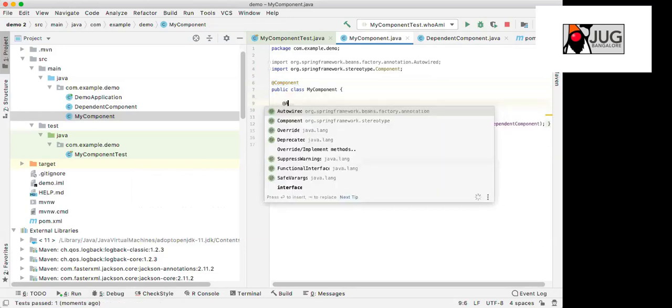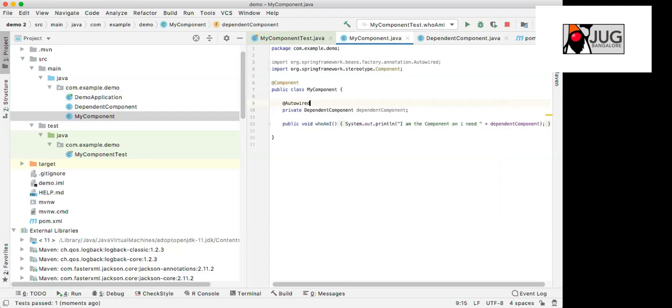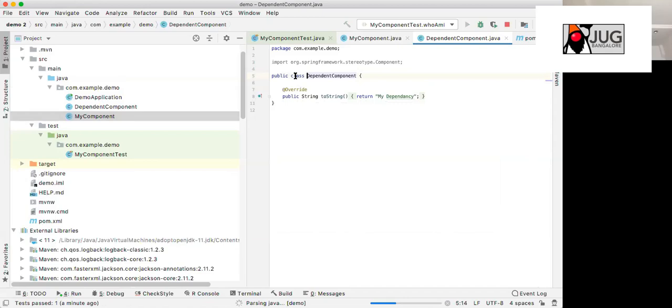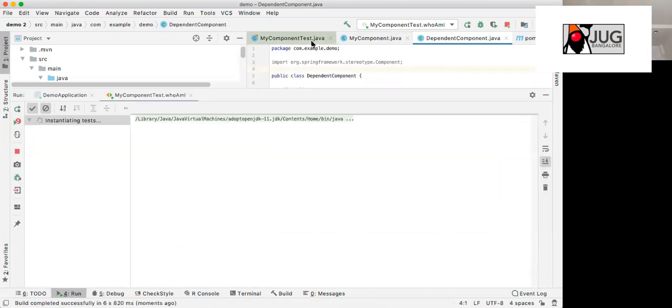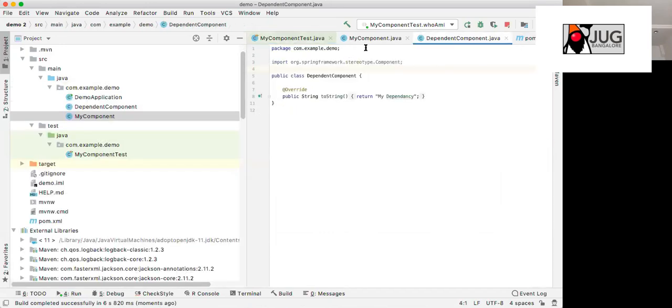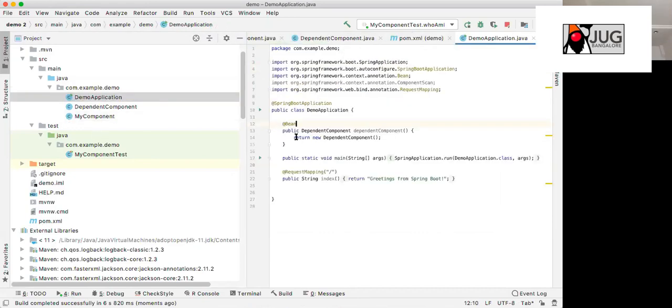Now, if you say @Autowired, then Spring will understand that this component should be autowired. If you run this, first thing that Spring will check is whether you have marked the dependent component as a Spring Bean. The second option is it will look for @Bean. If you have any method that returns this dependent component, it will be loaded.